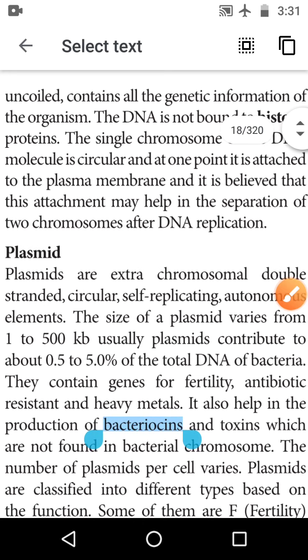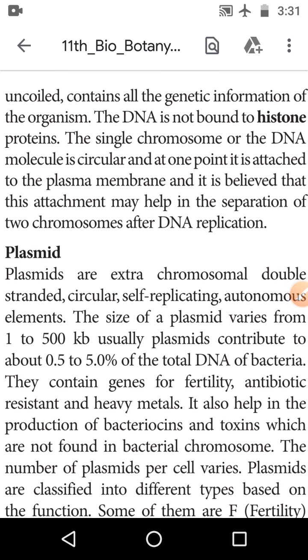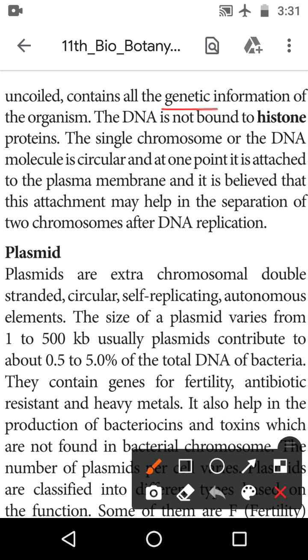One mm in length, when uncoiled, contains all genetic information of the organism. The DNA is not bound to the histone protein.